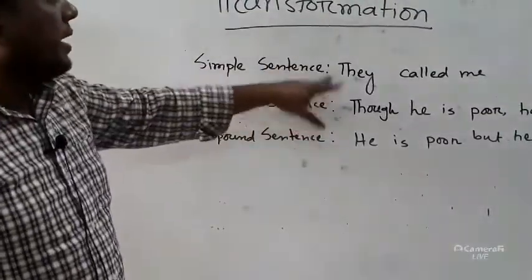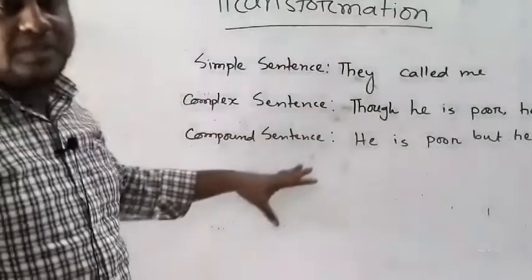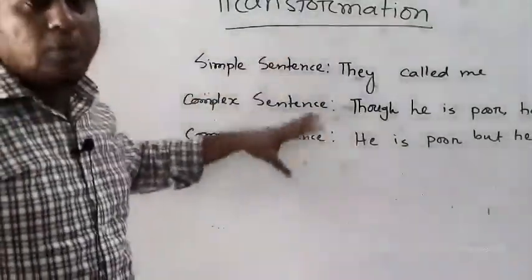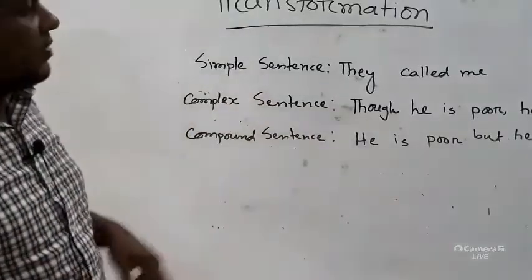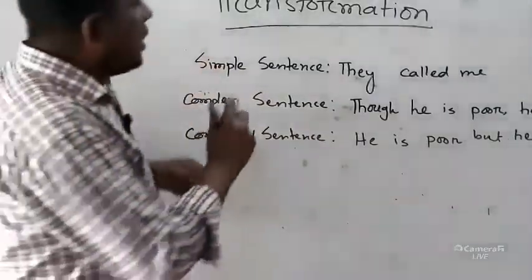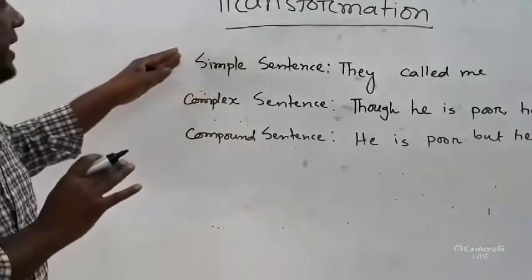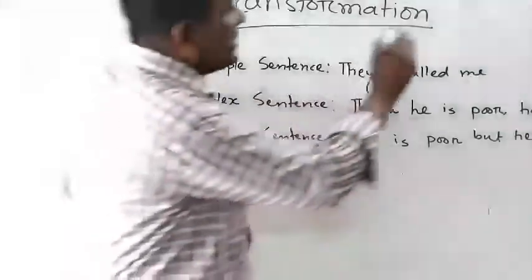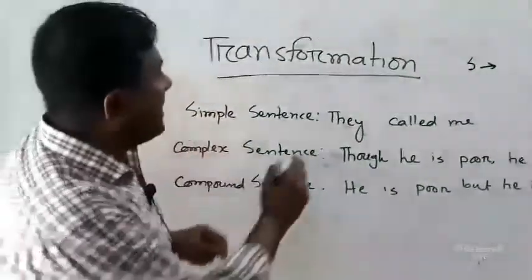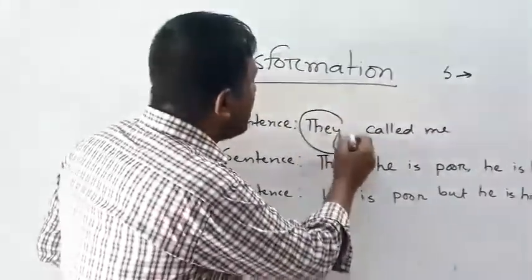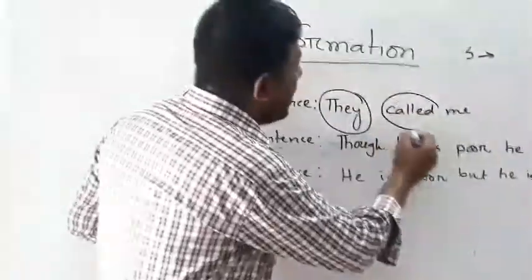Now, I will write down the main elements of these three sentences to make you understand the differences among these three sentences. First one, simple sentence. It means that we are actually analyzing the sentences. You see, the simple sentence has got only one subject and one finite verb.